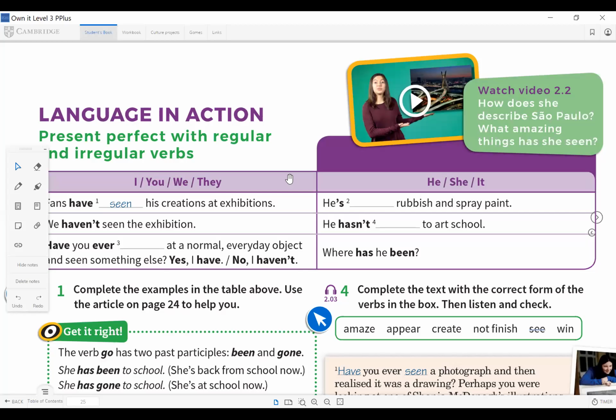So the topic is present perfect with regular and irregular verbs, and depending on the subjects used, we are using different auxiliary verbs. With I, you, we, they, we use the auxiliary verb have. Okay? And with he, she, it, subject pronouns, we use the auxiliary verb has. Okay, but they need to be followed by verb 3 forms.